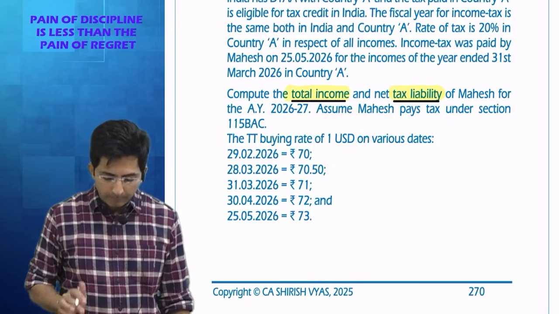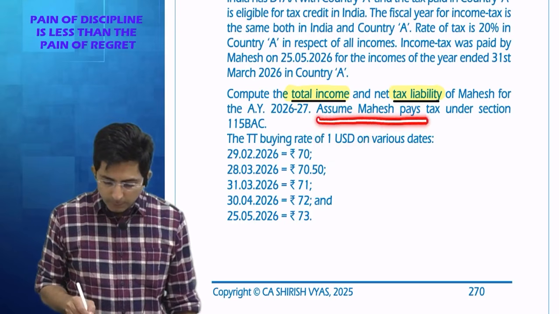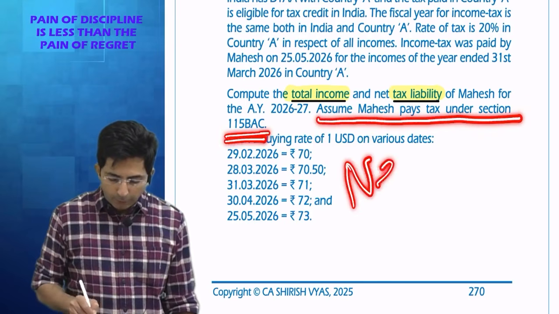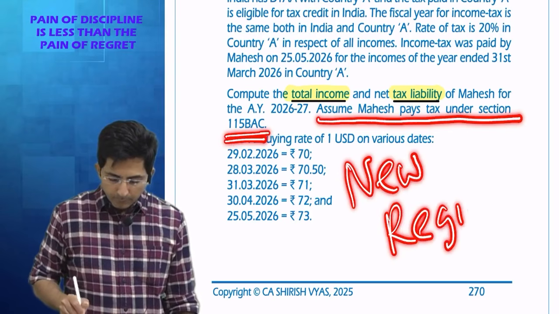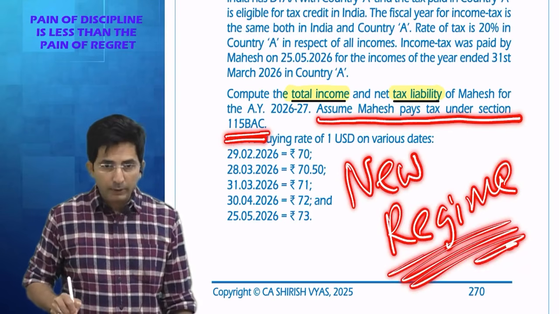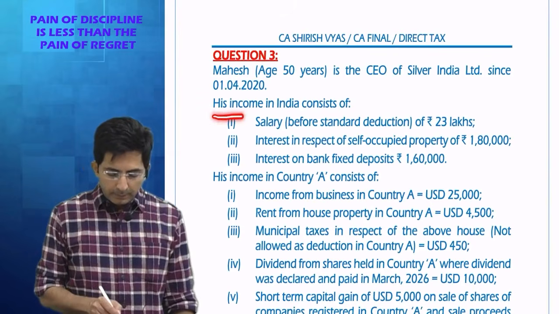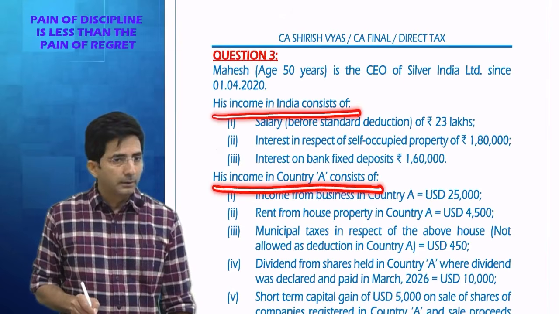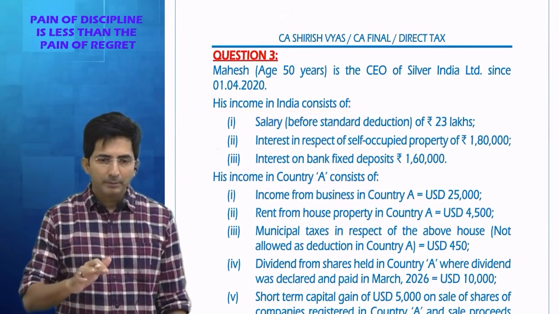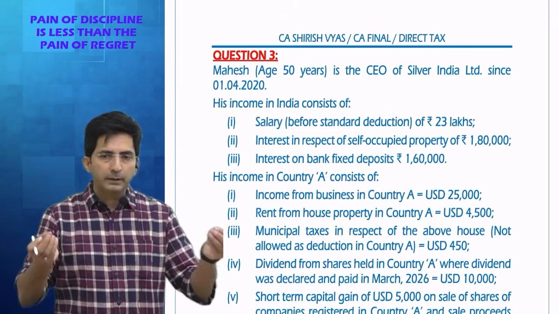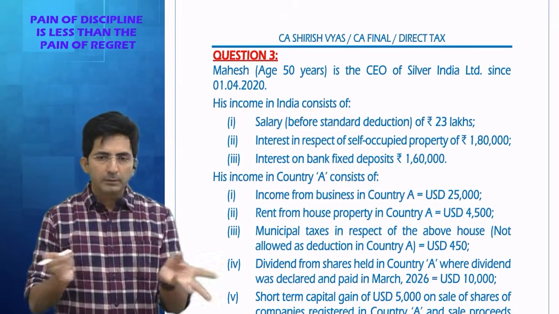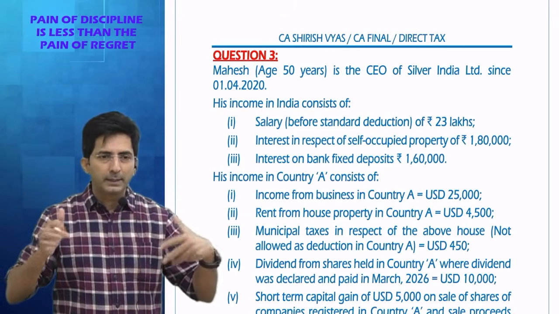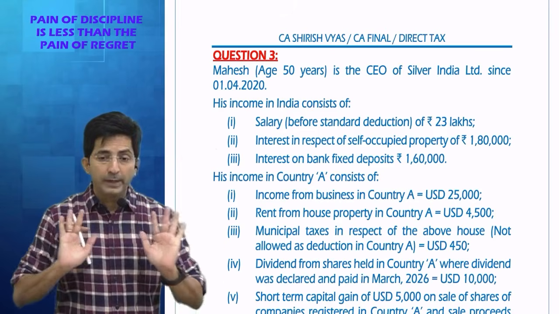Let us start from the beginning. Wait, one more thing. Assume Mahesh pays tax under 115BAC, meaning he is paying tax according to the new regime. So we will go as per the new regime. Okay. Read. His income in India consists of this much and his income in country A consists of this much. See, by now you should have learned by heart, in the questions of double taxation, few incomes they will give of India, few incomes they will give of foreign. But while classifying into different heads, you should not bother whether it is Indian or foreign. Just apply the rule of heads of income.